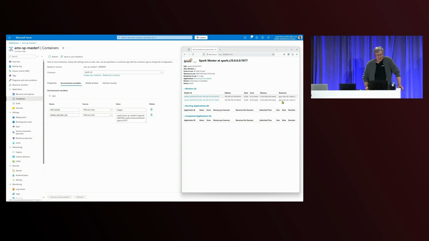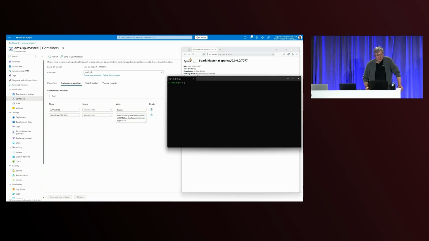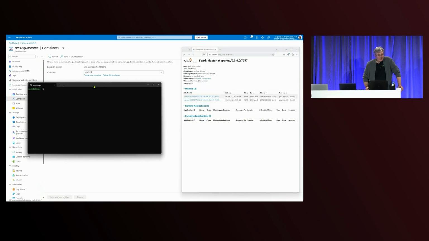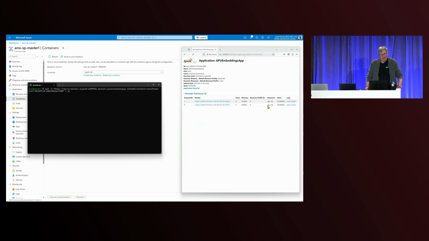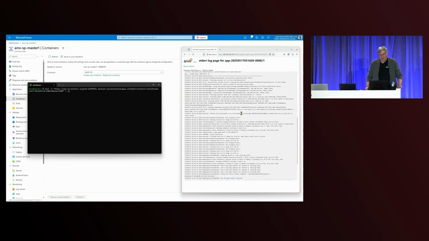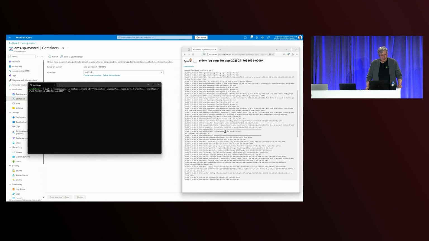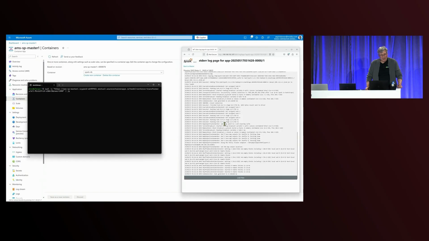Nothing is running. Now to run it, I'm using a bash console and curl to communicate with the Azure application, and it's running against just 1,000 rows from the database. So it's running. You can see the application, the same output, GPU based, running on CUDA.